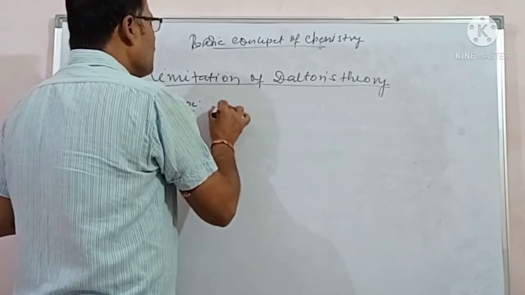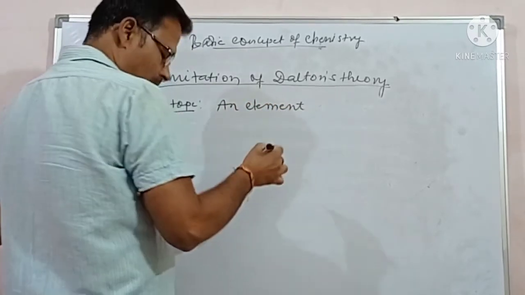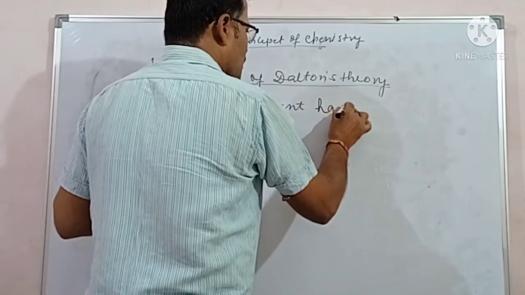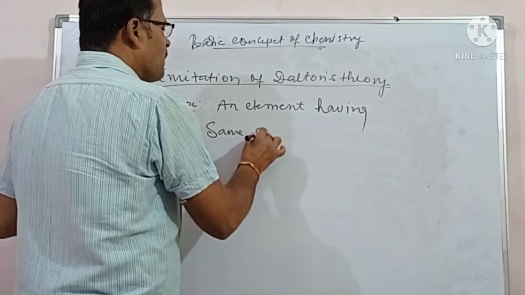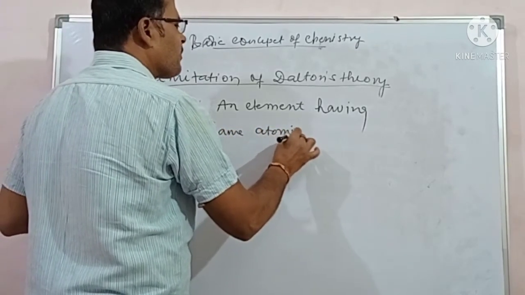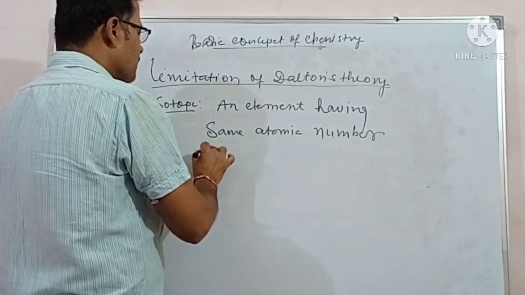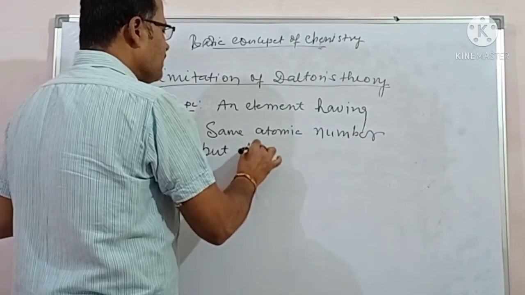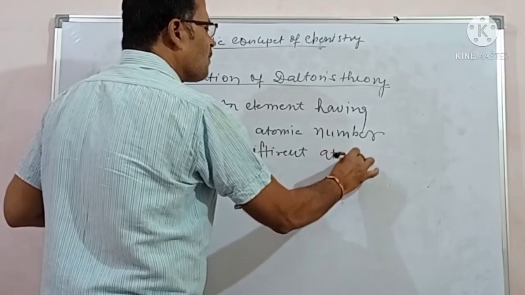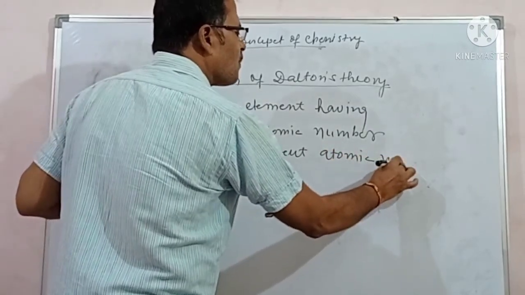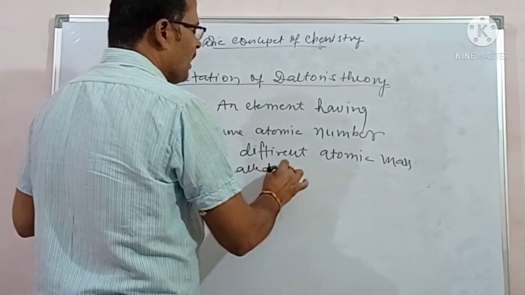An element having the same atomic number but different atomic mass is called isotopes.